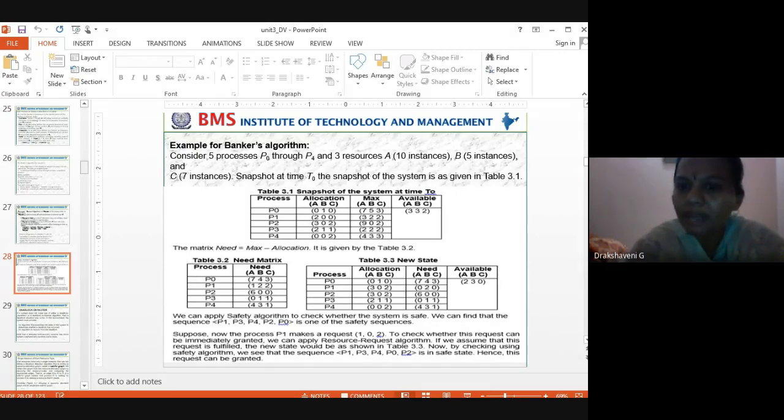How many B's? How many C's are available right now? You can see it with respect to your table. In our first table, we have 3, 3, 2. How many CPUs do I have with me right now? How many printers? How many books? That's what is available here, the current available. 3, 3, 2 resources are available with me right now.